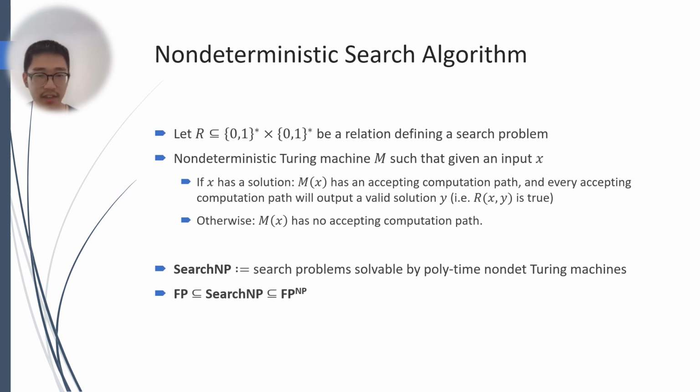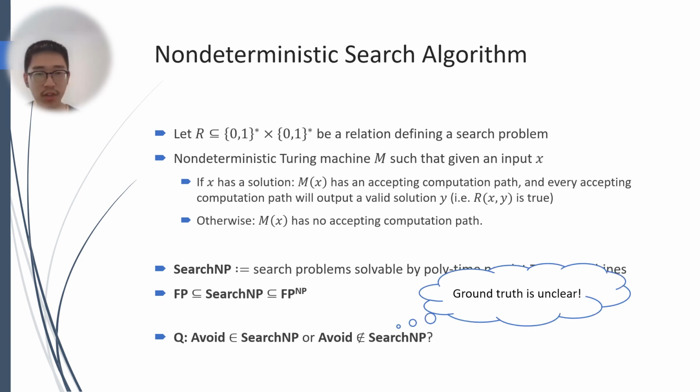Let's define search NP to be the class of search problems solvable by polynomial time non-deterministic Turing machines. It's not hard to show that search NP is sandwiched between polynomial time and polynomial time with an NP oracle. So our question is whether range avoidance, possibly for weak circuit families, is in search NP or not in search NP.